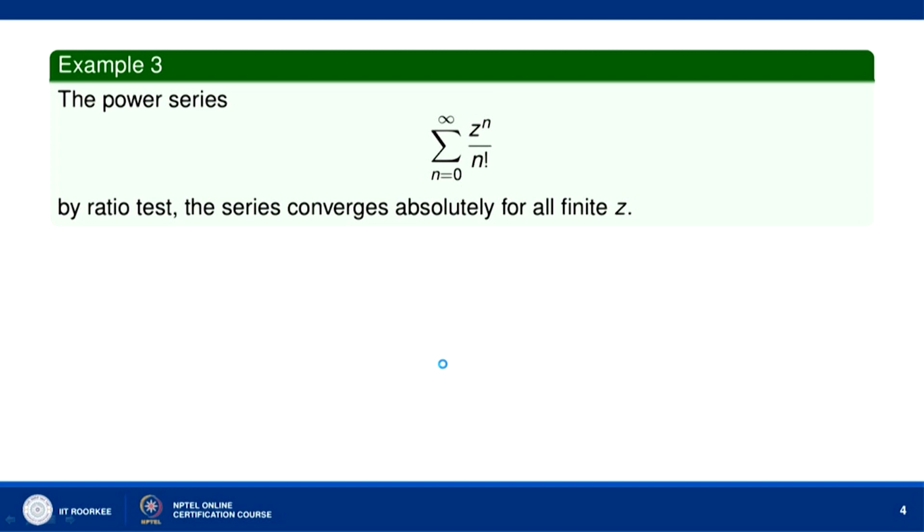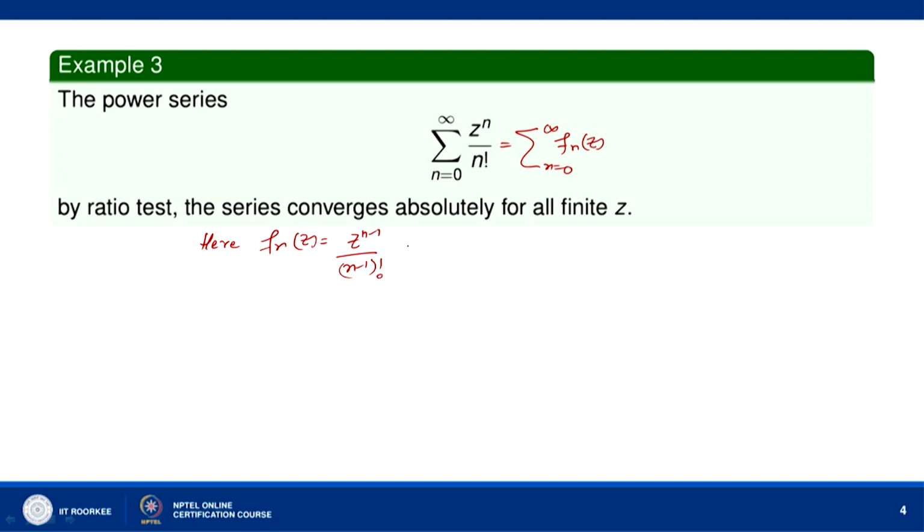Now, let us consider the power series sigma n equal to 0 to infinity z to the power n over n factorial. Then we can see that this series converges absolutely for all finite z. We can do that by ratio test. So, apply the ratio test. Here f n z, the nth term of the series, is z to the power n minus 1 upon n minus 1 factorial. We are writing this series as sigma n equal to 0 to infinity f n z.